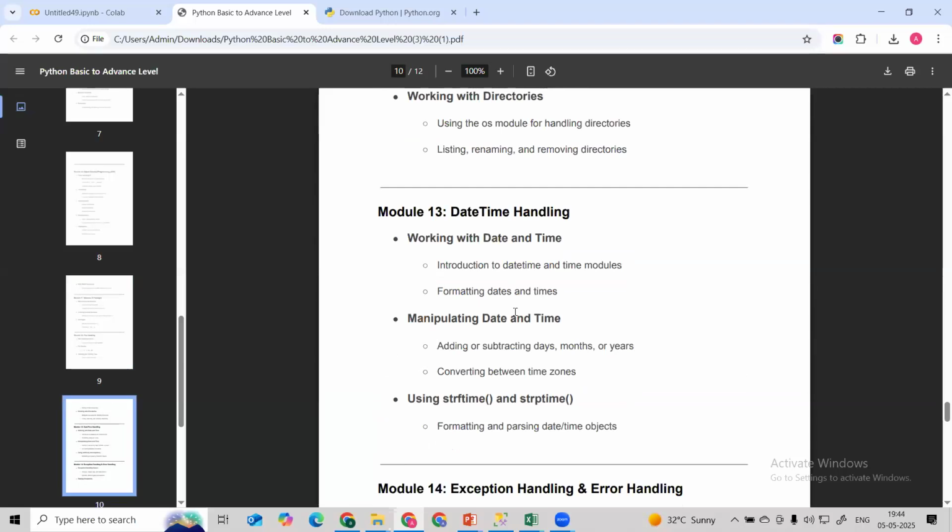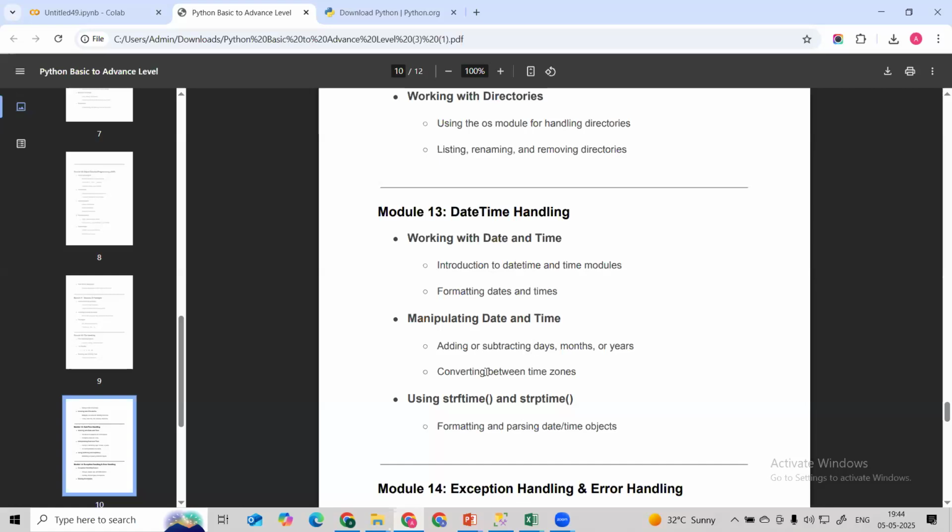Here we are going to understand how we can manipulate and deal with datetime columns. We can format the dates and times of the different columns, object columns also. Then we can manipulate dates and times. We can add and subtract months, days, years, and we can convert between different time zones.